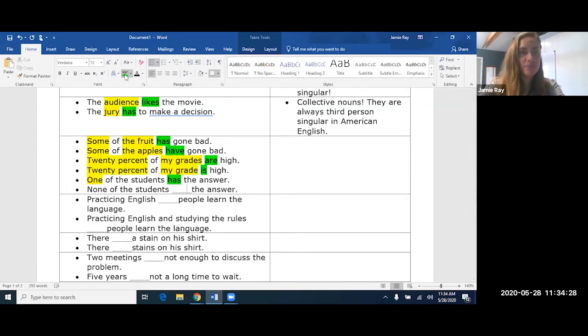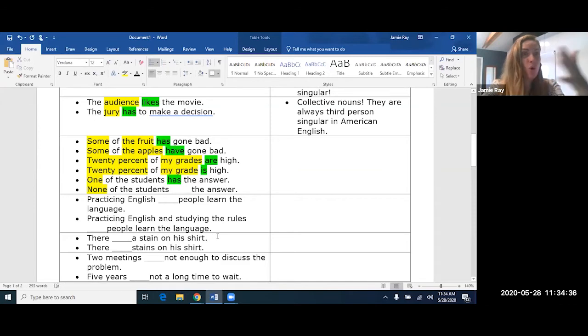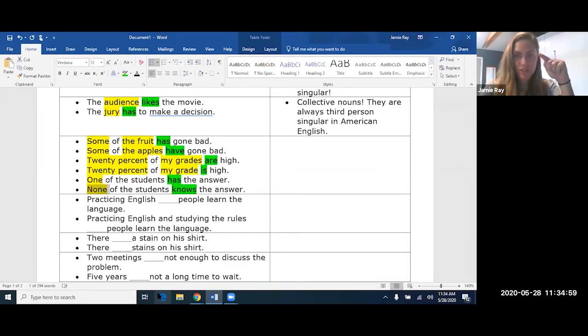And then over here, we have none of the students. So none is, remember, it's one of those indefinite words. It represents always a singular form. It's always representing one. Even if right here we have a plural noun, it's always going to be singular. So none of the students knows the answer, or none of the students know the answer. The answer should be knows. It has to be third person singular because none is always third person singular. This has to be third person singular because one is always third person singular.